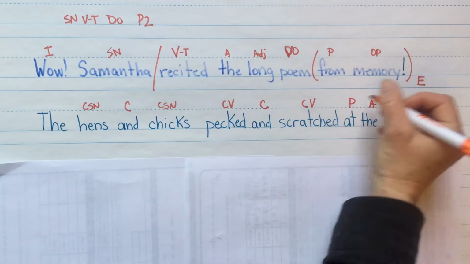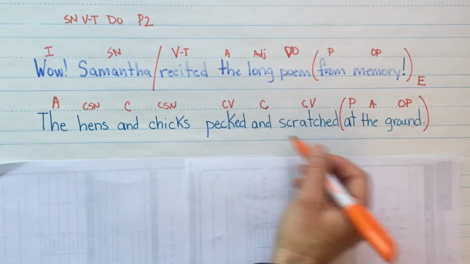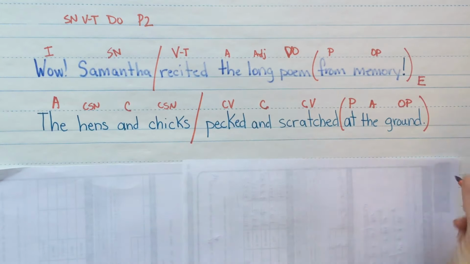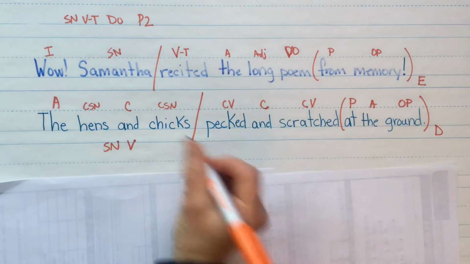At the ground, prepositional phrase. So we're going to divide between the subject and the verb. Hens and chicks, pecked and scratched. So between chicks and pecked. This is a declarative sentence. And I'll write this down below here so you can see it. This is subject, noun, verb. This is pattern 1.